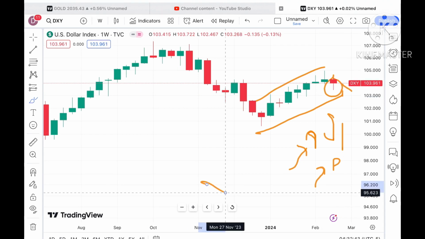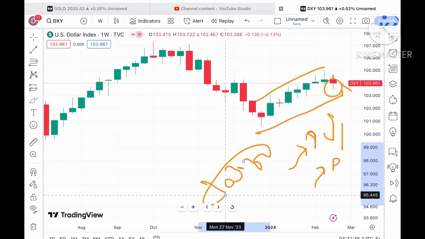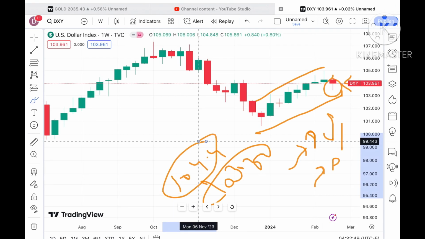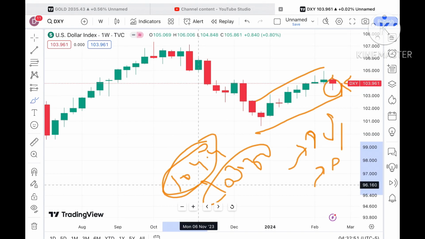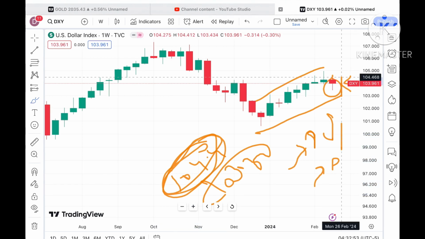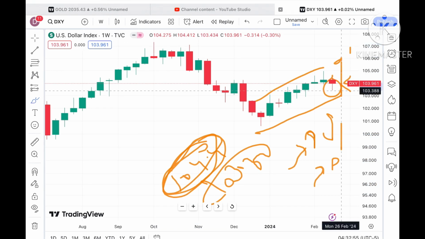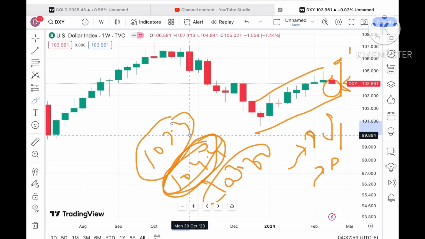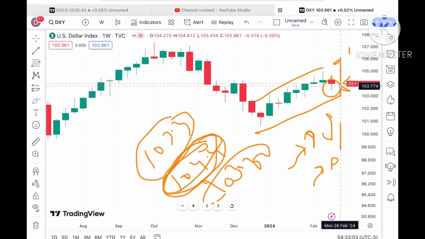Remember one thing: this week it has made a low of around $103.38 and a high of around $104.4. This is the high we have seen. So chances can be high that if it starts moving above a level of 104.4, we can see a further upside movement. But if it starts moving below a level of 103.4, then we can see a further downfall.